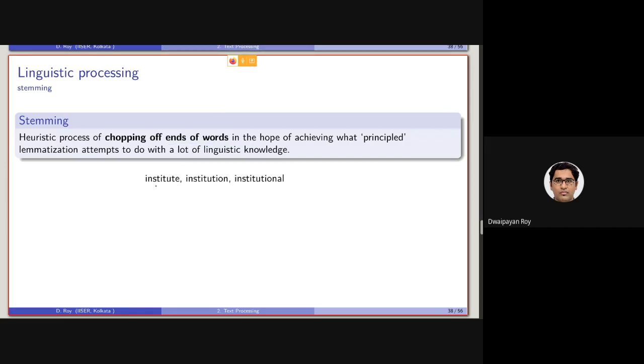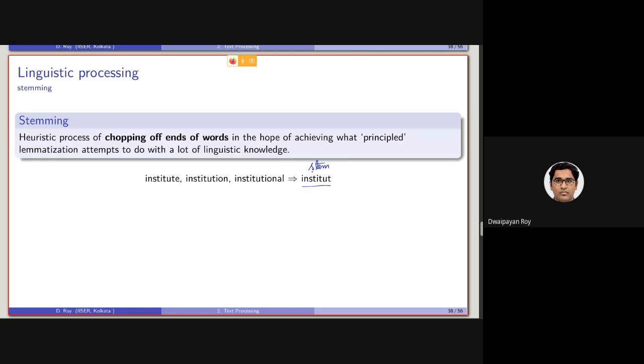Given the terms institute, institution, institutional, all of them will be transformed into the stem, which will be institut. Note that I am calling this a stem, while when discussing lemmatization I was referring to the lemma.